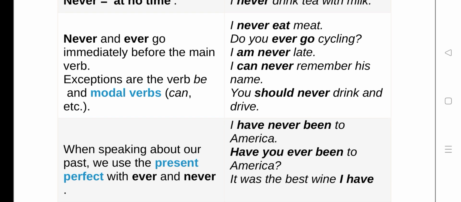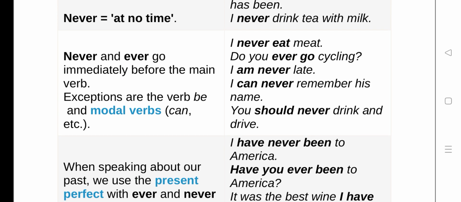Let's see. Never and ever go immediately before the main verb. So where it takes place, never and ever go immediately before the main verb. Exceptions are the verb be and modal verbs, can, etc. So these are the exceptions. First we have to see immediately before the main verb. I never eat meat. So it is before the main verb. Eat is the main verb.